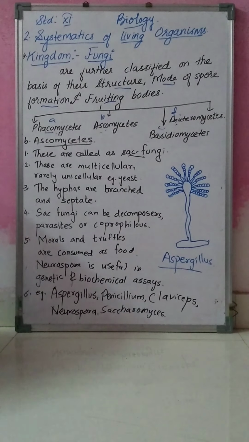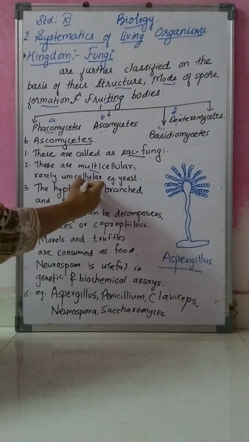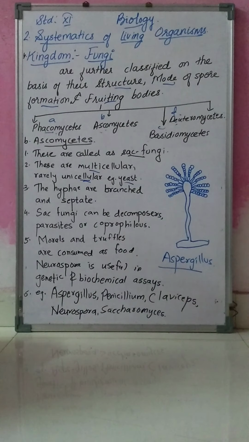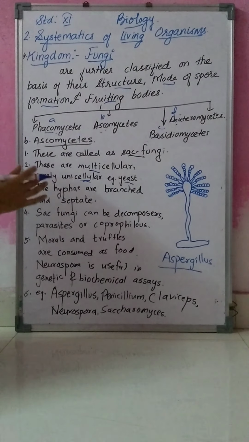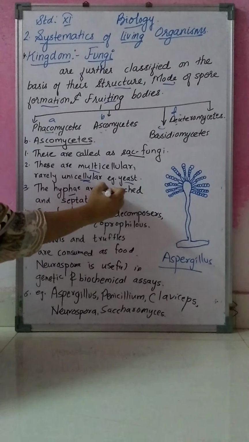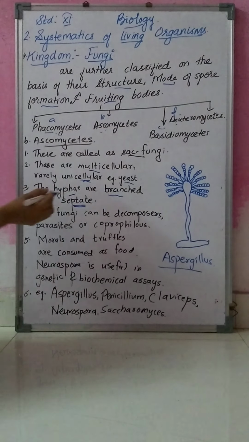Now these Ascomycetes are mostly multicellular, but rarely unicellular. Some are unicellular also, for example yeast. The body is known as mycelium, which is made up of hyphae. The hyphae are branched, and branched hyphae are known as septate hyphae.